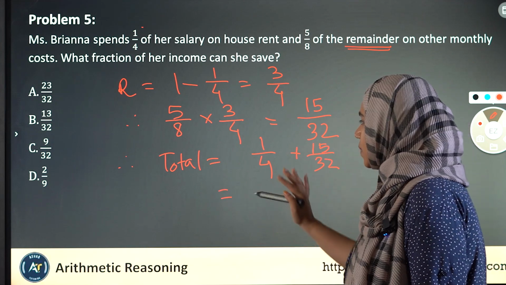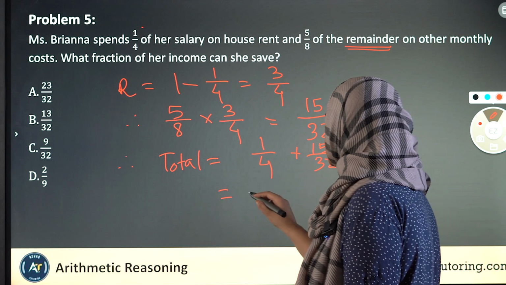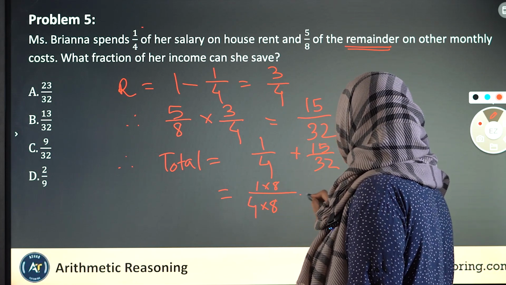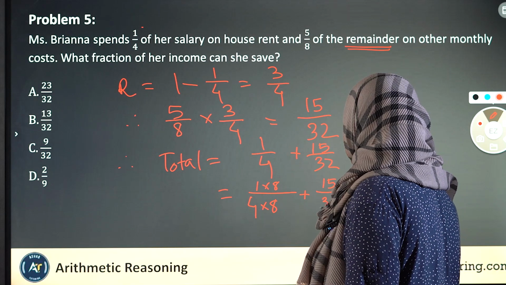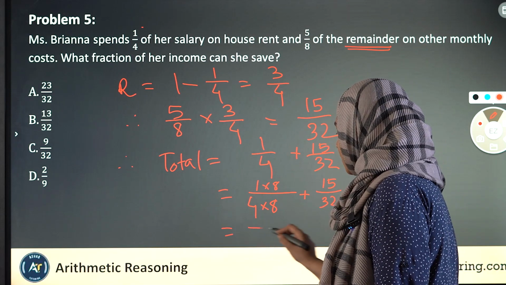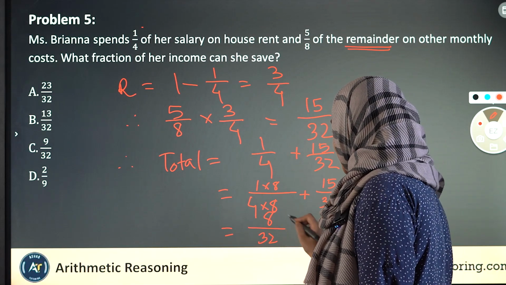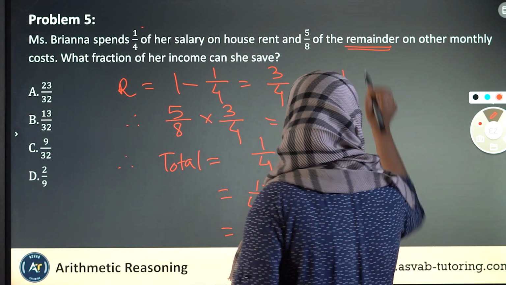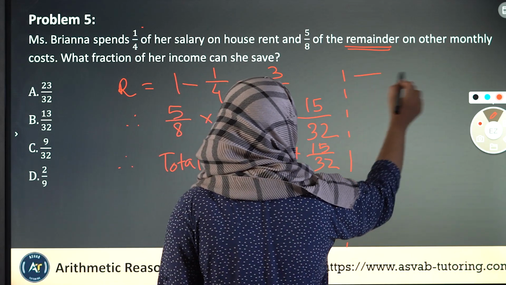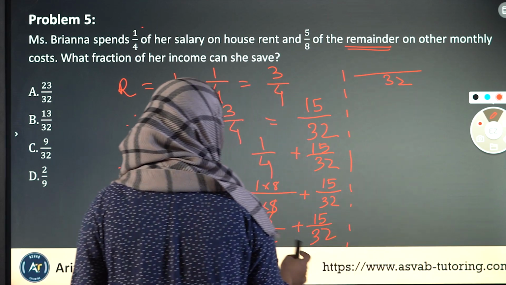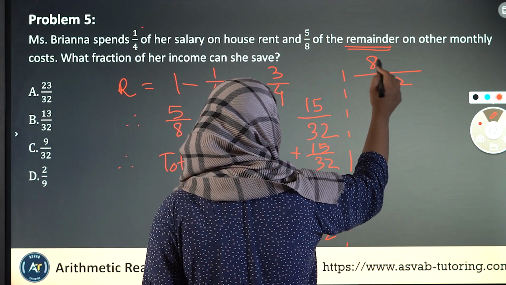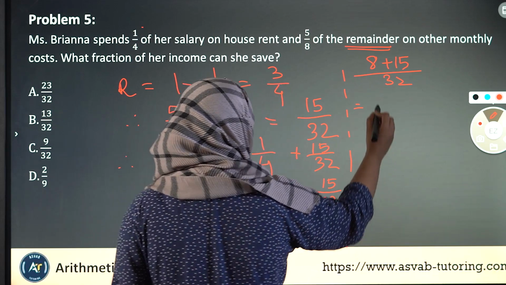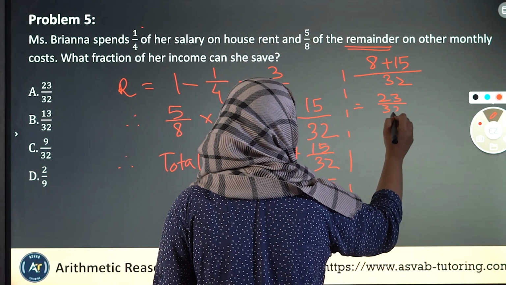So to do this, we need to put the denominators in the same format, which means that 4 is going to have 8 multiplied to it. And in the next step, 8 4s are 32. It's 8 over here. So I'll continue here. Putting the 32 in the bottom. It's going to be 8 and 15 added up over here. 16, 17, 18, 19, 20, 21, 22, 23. So that's 23 over 32 here.